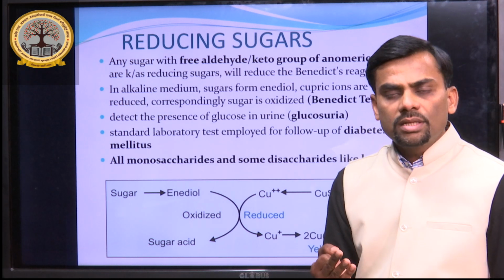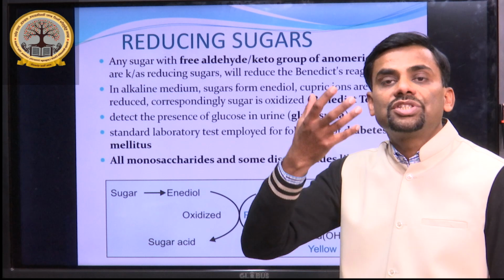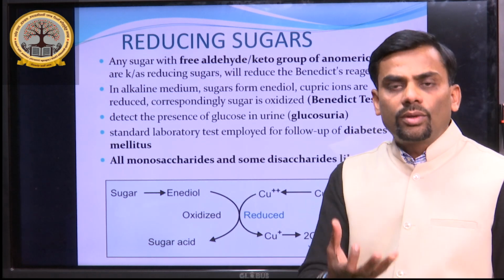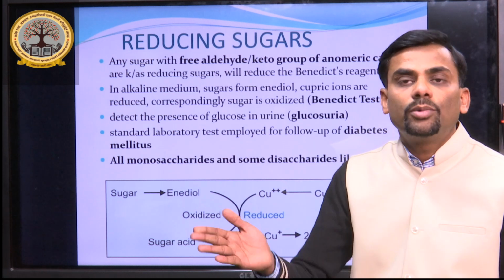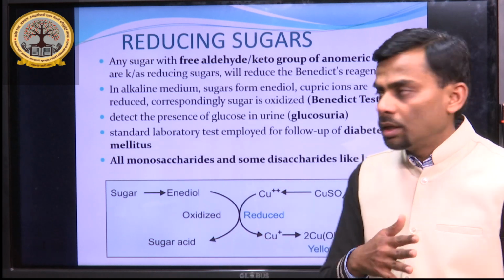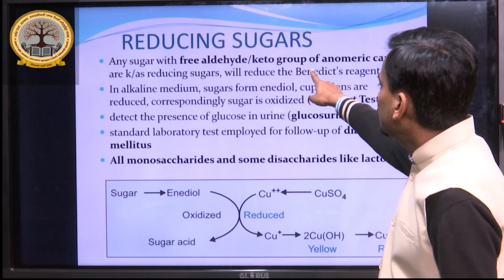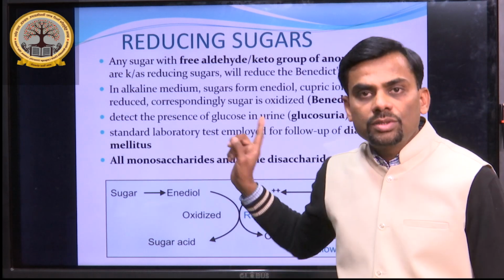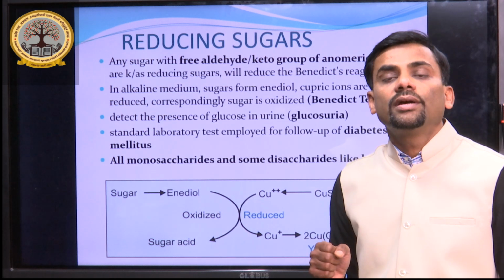All monosaccharides are never bound to another monosaccharide. They are a single unit, just like glucose, fructose, galactose, and mannose. They are not like glycosidic bonding, so these are all reducing sugars. Any sugar with a free aldehyde or ketonic group on the anomeric carbon is known as a reducing sugar, and it will reduce Benedict reagent.